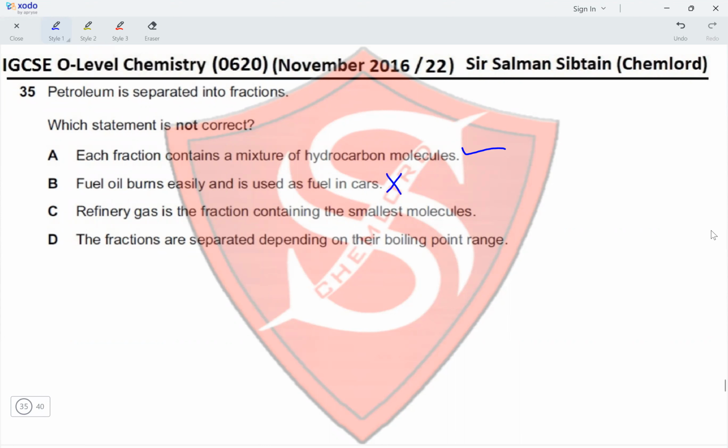So this is incorrect. Refinery gas is the fraction containing the smallest molecules. Yes, it is the first fraction that is obtained. It is obtained from the top of the fractionating column. So this is correct. The fractions are separated depending on their boiling point range. Yes. Fractional distillation depends on the boiling point of the different fractions to separate them. Therefore, option B is the correct option for this question.